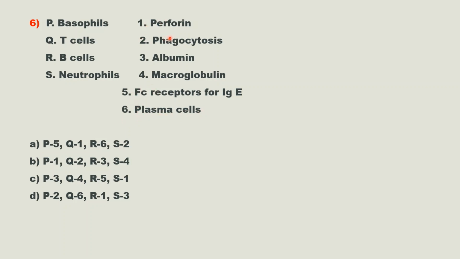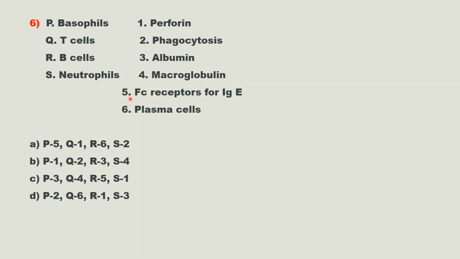Here porphyrin, we discussed that porphyrin is present in NK cells, and the function of porphyrin is to create pores on the surface of target cells. Second is phagocytosis, and phagocytosis means cell engulfing or cell eating. You may know that albumin is a protein present in blood and macroglobulin is also a protein present in plasma.